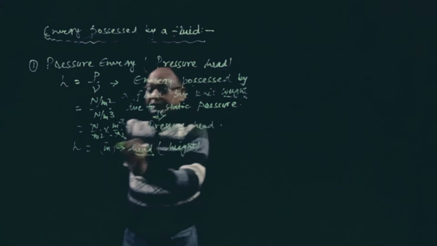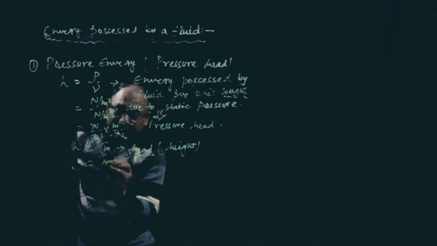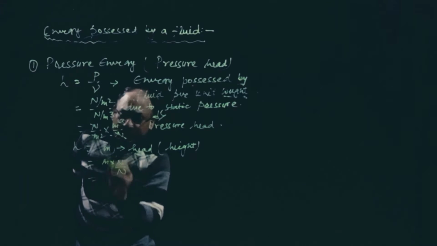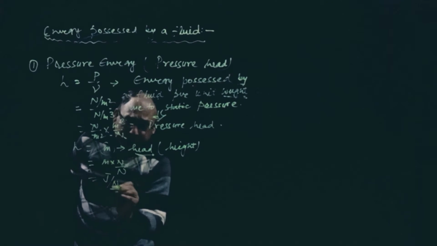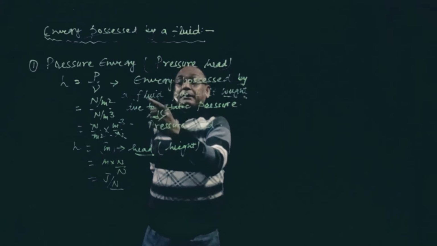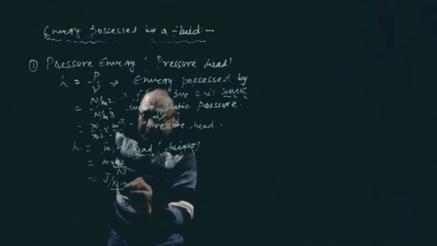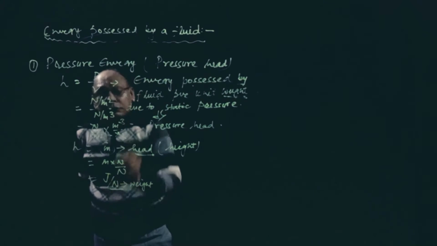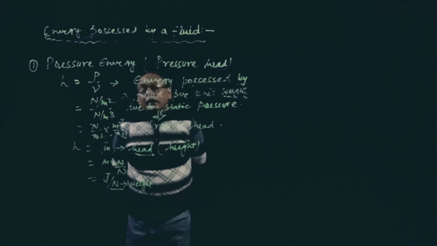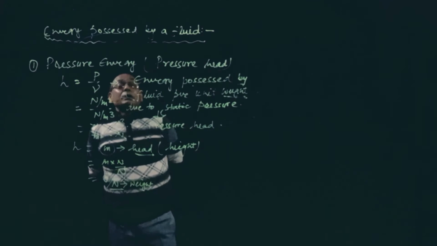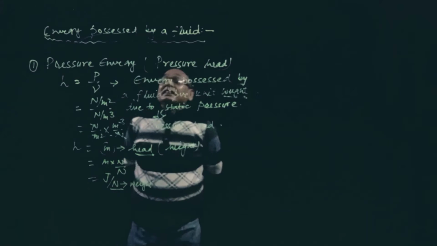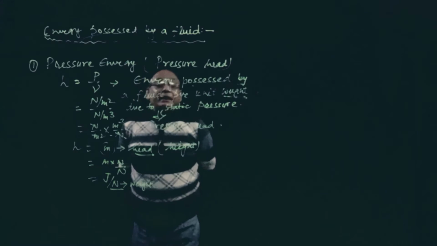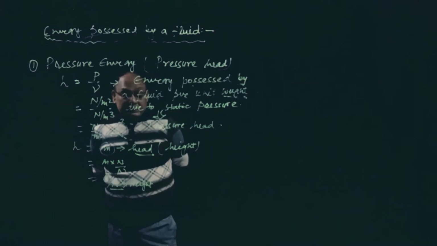Another way: energy possessed by a fluid per unit weight. How is it energy? Meter multiplied by Newton divided by Newton, so Newton meter is nothing but joule. So per unit weight, energy is joule per Newton, or simply meter also. That type of energy is called pressure energy. So pressure energy is nothing but energy possessed by a fluid per unit weight due to static pressure.